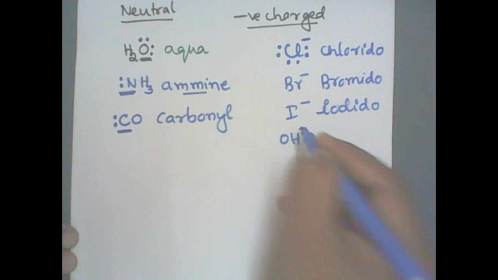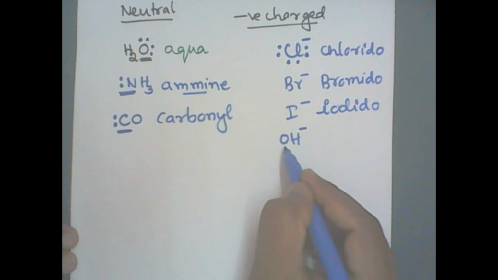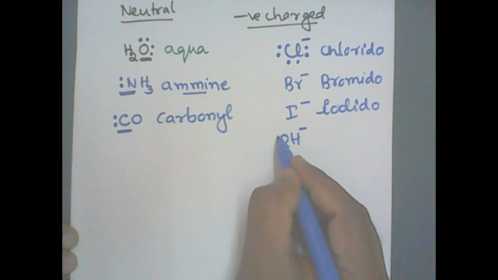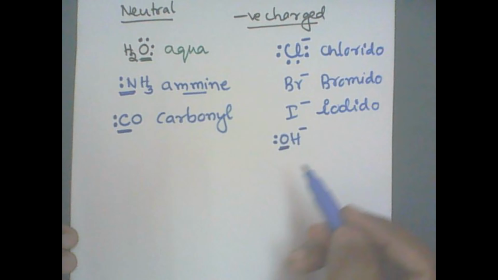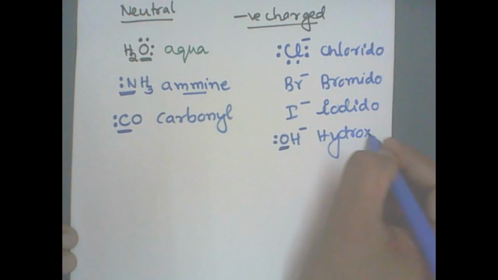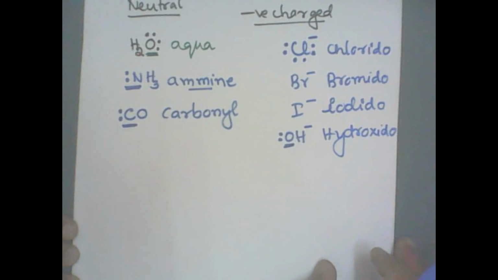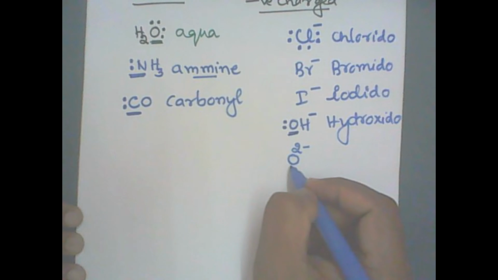OH minus, hydroxide. There are two different elements, oxygen and hydrogen. Oxygen is the donor atom and contains lone pairs. So hydroxide becomes hydroxido. Then oxide, charge minus 2, a single element.